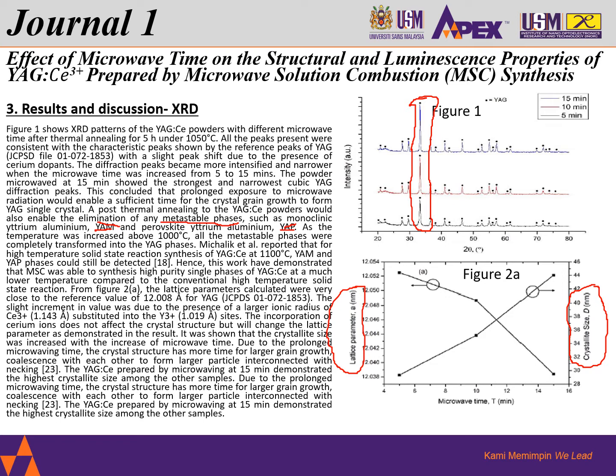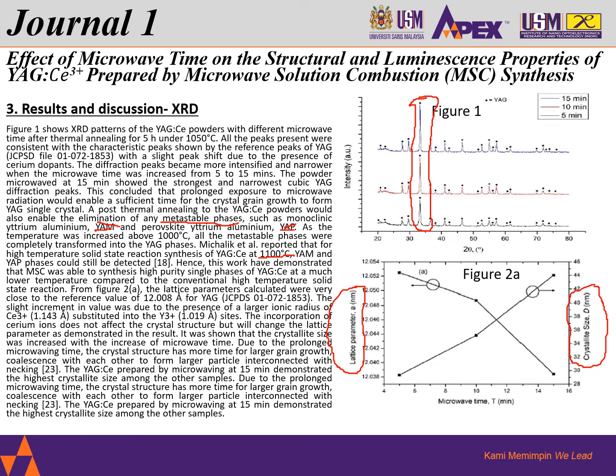Once all these materials are completely transformed into YAG phases, it is reported that the best case would be an annealing process or a high temperature solid state reaction at 1100 degrees C. In a report from my colleague, we see that YAP and YAM phases could still be detected.